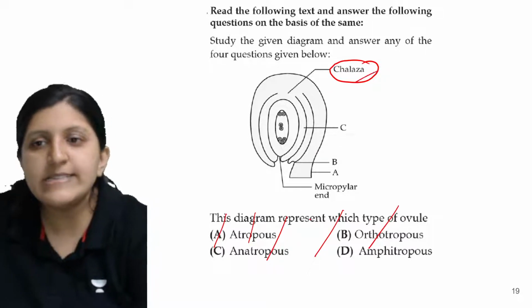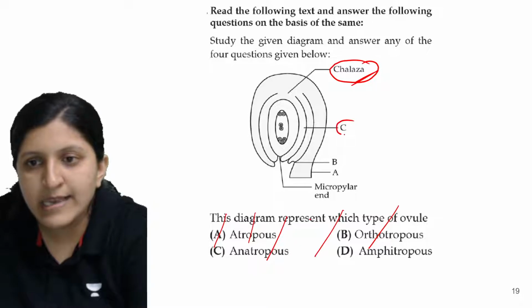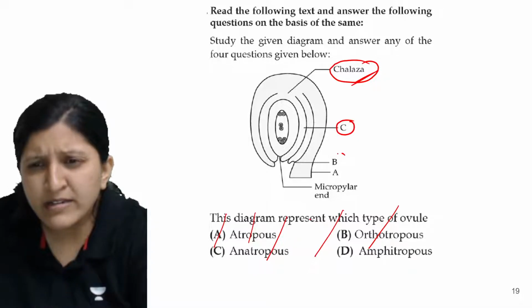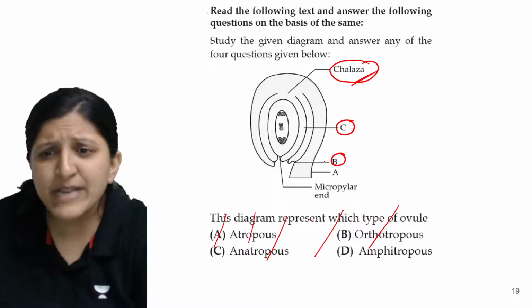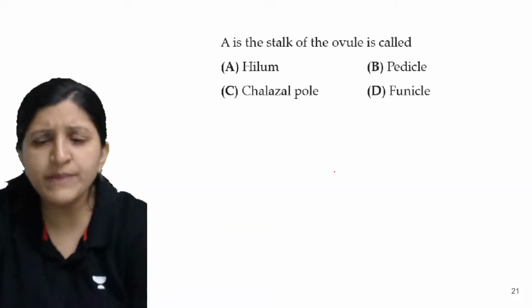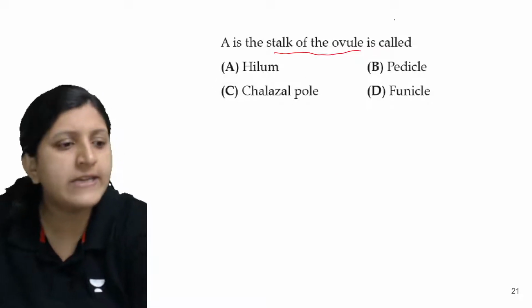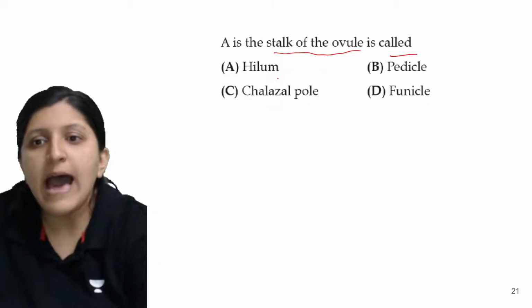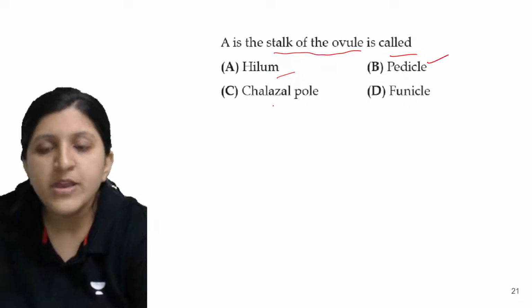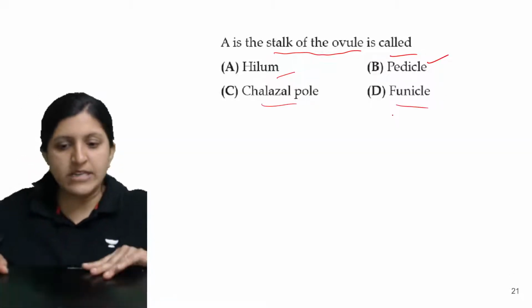So this is anyway the chalaza, and here the labeling C is done. This is labeled as B and this one is labeled as A. So A is the stalk of the ovule, and the options are hilum, pedicel, chalazal pole, funicle. What is the right answer for this?